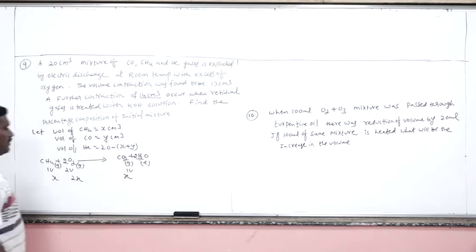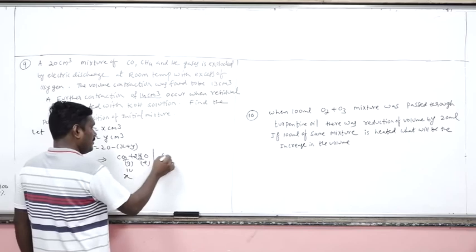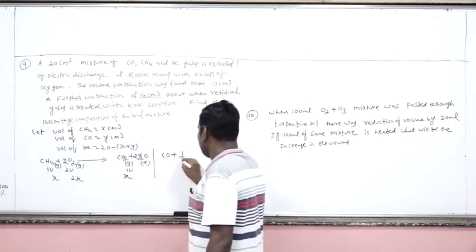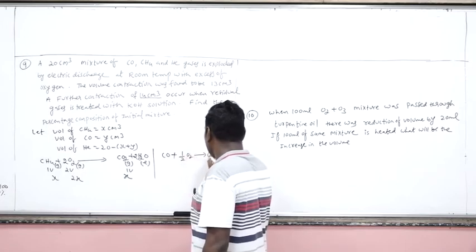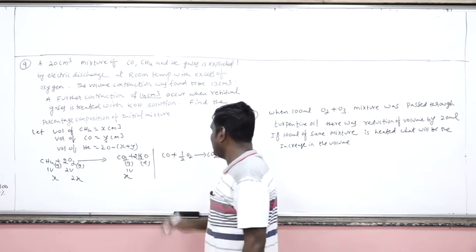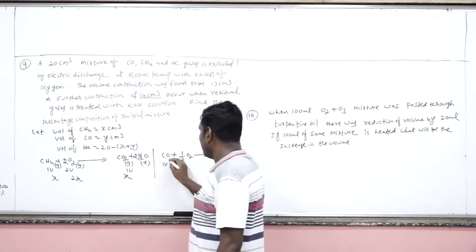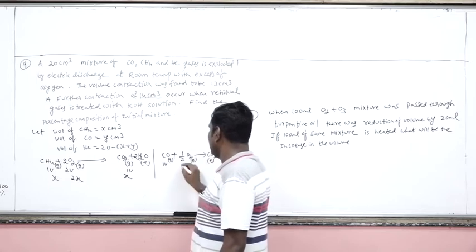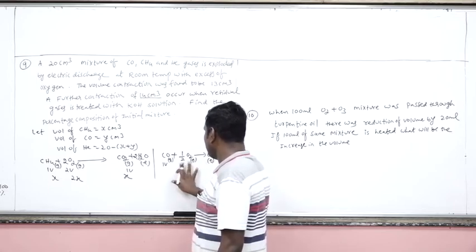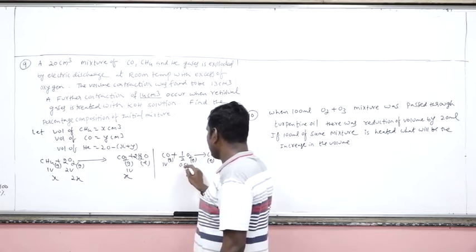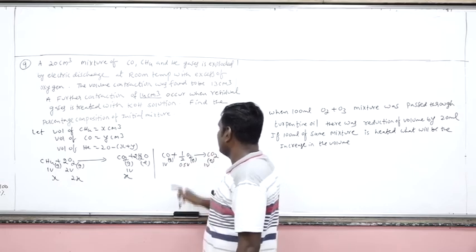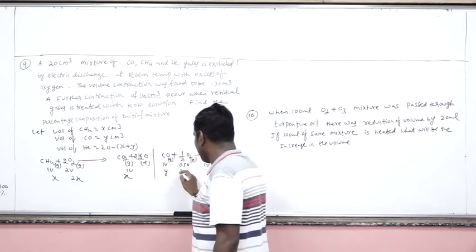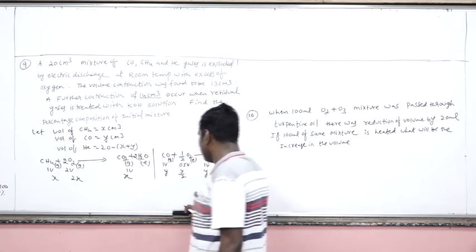Now one more equation is there, carbon monoxide. It may also undergo combustion to give carbon dioxide. This is completely balanced. One volume of CO gas, half volume of O2 gas, one volume of CO2 gas. So this is half volume, that is 0.5 volume, to give one volume of CO2. We are taking how many volumes of CO? y volume. So y combines with y by 2 volume of O2 to give y volume of CO2.